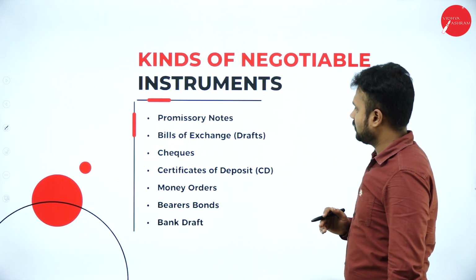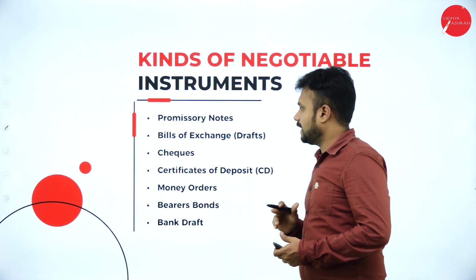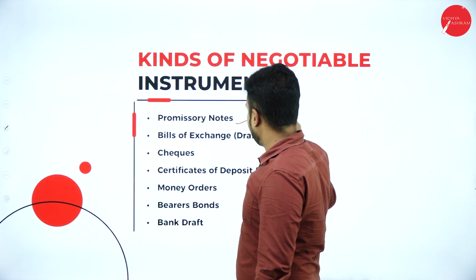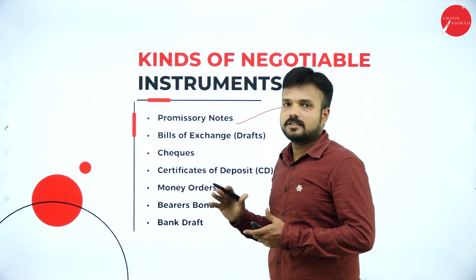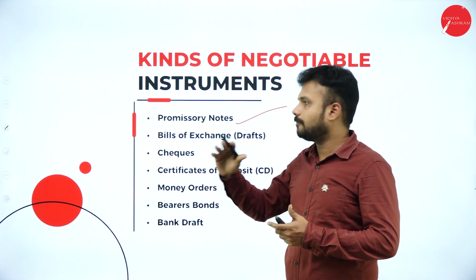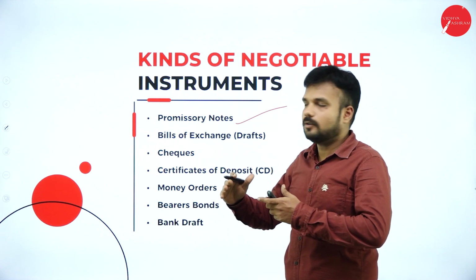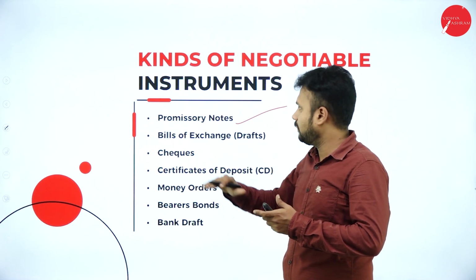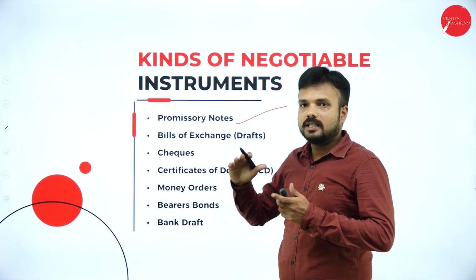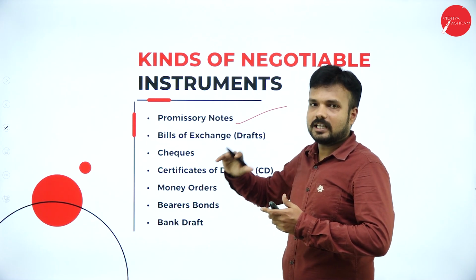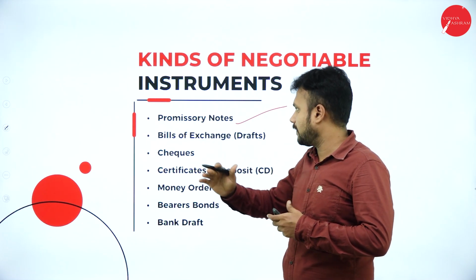Kinds of negotiable instruments. There are various kinds of negotiable instruments. First, the promissory note. It is a promise made by a person to pay a specified amount, for some consideration, within a specified period of time. This promissory note can be used in official business and also in personal life.